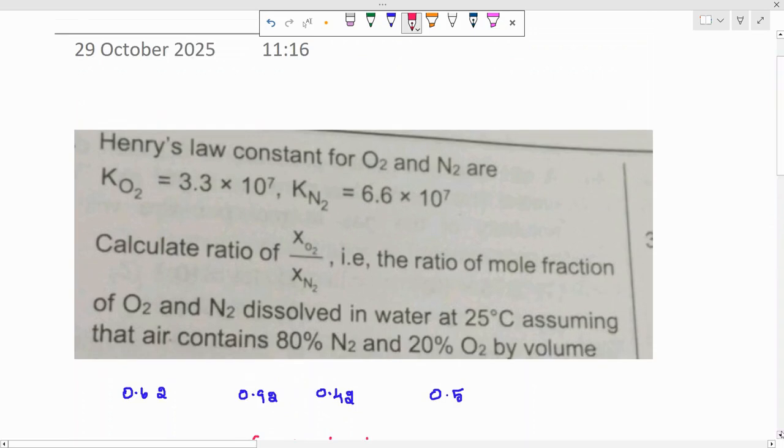Before solving this one, you please solve this. Pause this video. You please try to solve and get some answer because I have given the choices also. You please check whether you are getting the answer or not. After finishing this question, then only you have to check this video, please. Because without trying any question, if you are seeing the solution, you may understand that yes, we can solve this one.